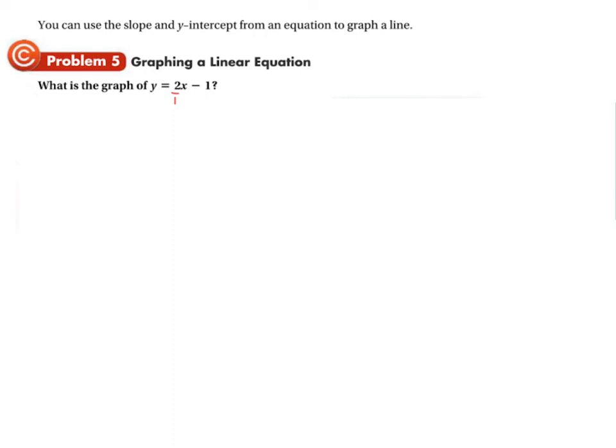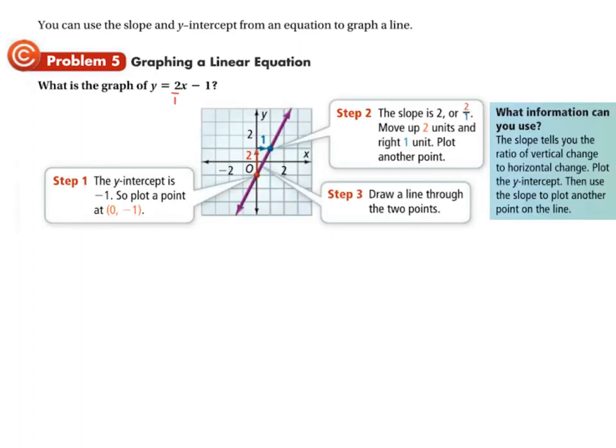But from where? Well, we need to start with a point we know is on the line, and we know that our line crosses the y-axis at -1 because of this. So we can start at -1 on the y-axis and then rise 2 and run 1 from there, and get a second point and just connect them. That's what this looks like, okay? They say the y-intercept is -1, so plot a point there at 0, -1, which is that. And then from there, the slope is 2 or 2 over 1. So move up 2 units to the right one, plot that second point, and now you can just connect them.